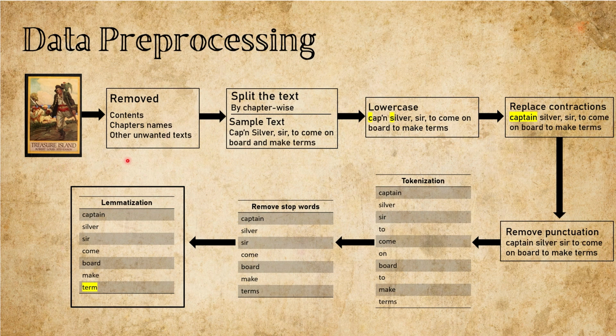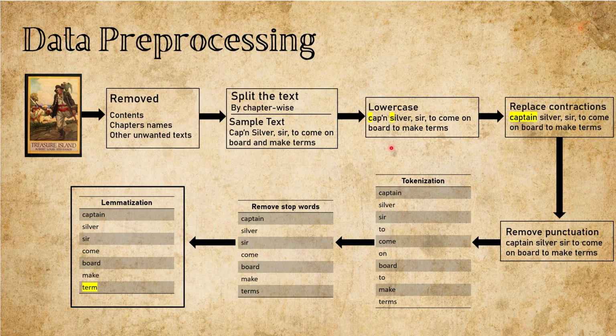First, we strip away the contents page, chapter titles, and any extra metadata. These are helpful to us as readers, but they're just noise for sentiment analysis. Next, we split the entire book chapter by chapter, which gives us manageable chunks and lets us track emotion chapter-wise. We'll use this example sentence to follow each step.